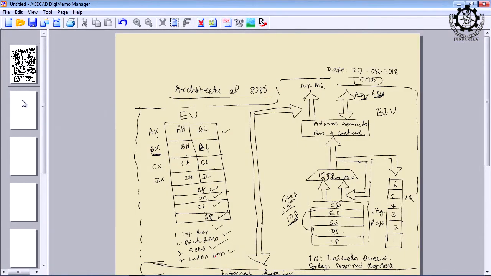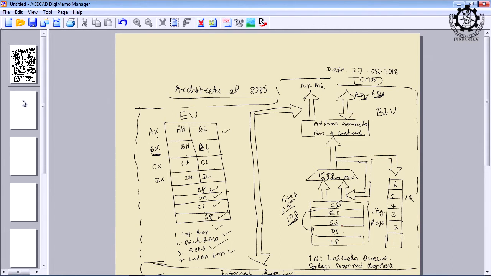Unless you understand the addressing modes, you cannot write a program in 8086, because it is not as simple as 8085. So, we understand that the set of registers which are available, and which are limited in nature, should be judiciously used in your program, because there are very few registers, but the requirement of storage is huge whenever you write a big program.